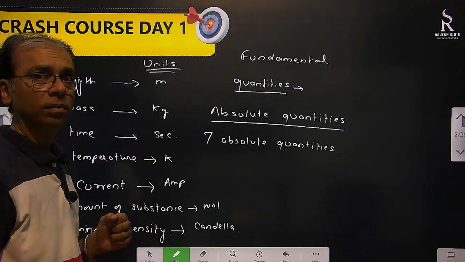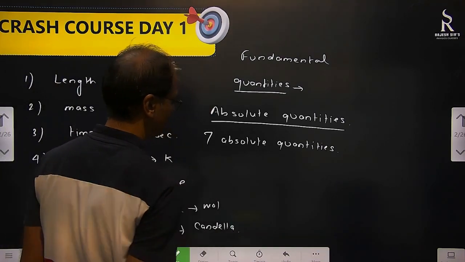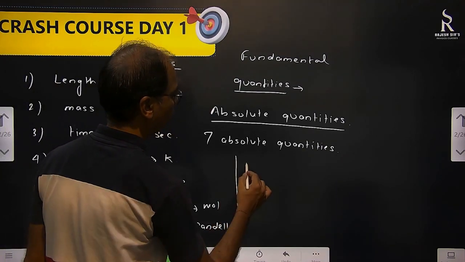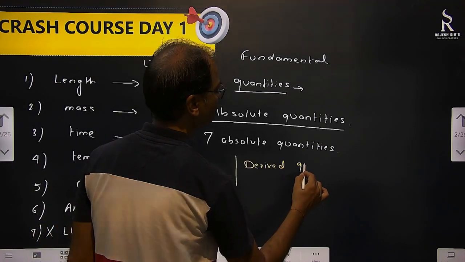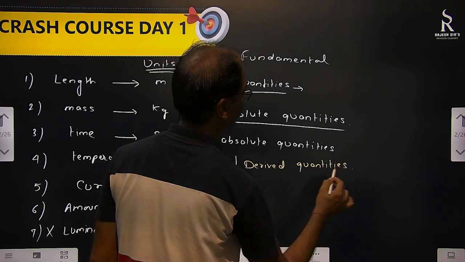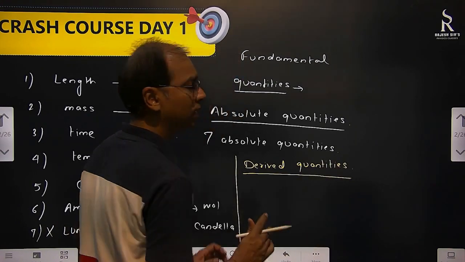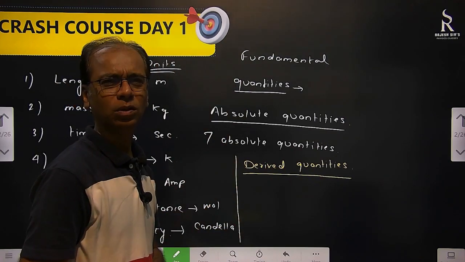Other than them also there are certain things. What are those? Derived quantities. What are derived quantities? Which depend on fundamental quantities. When you are measuring them, you have to measure fundamental quantities and then get to the relation. What is the meaning?